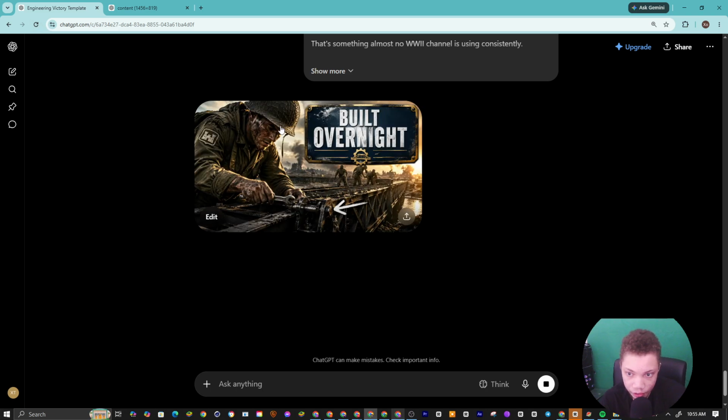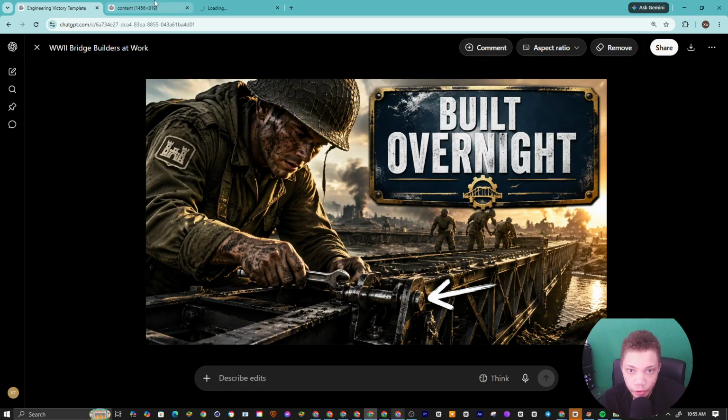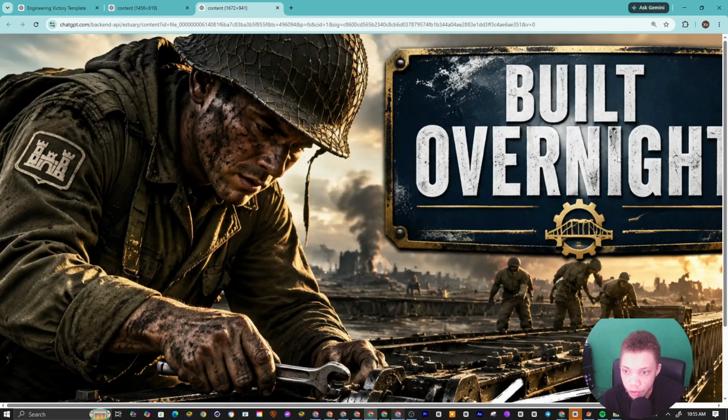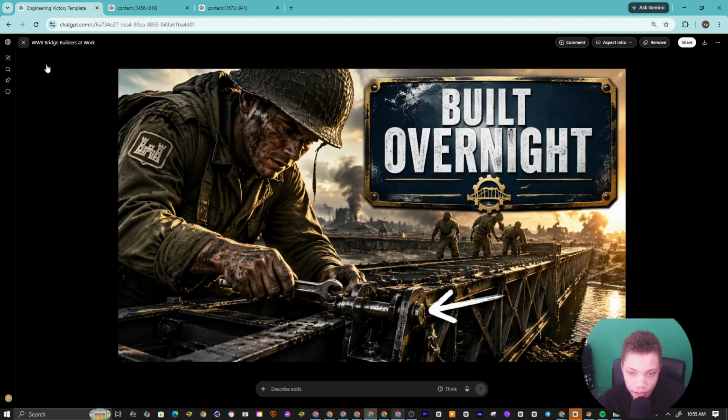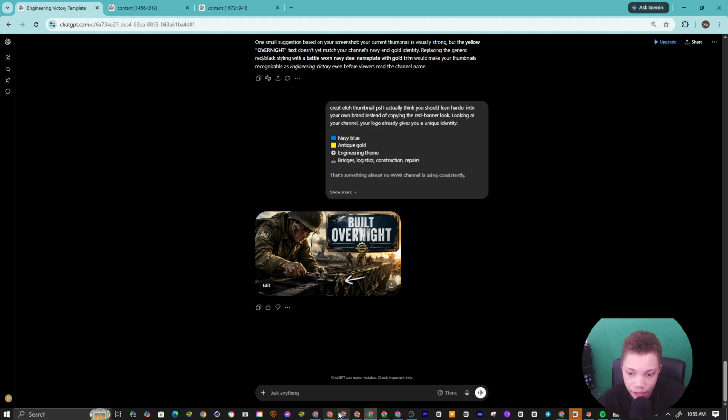So you can see right here, we just went ahead and made our own template, and we built it overnight right here. If I wanted to do it consistently, all I basically do is come in here and exit this. I'm going to say, keep the military guy, and you can just copy and paste that prompt to your notes and do it.